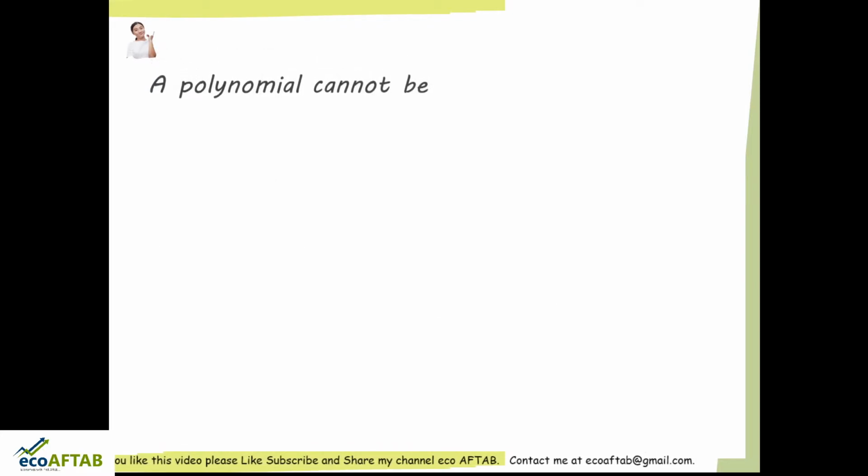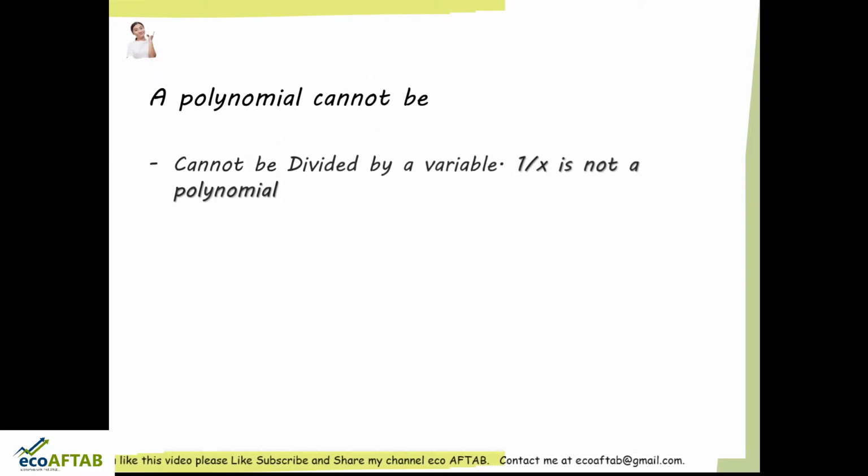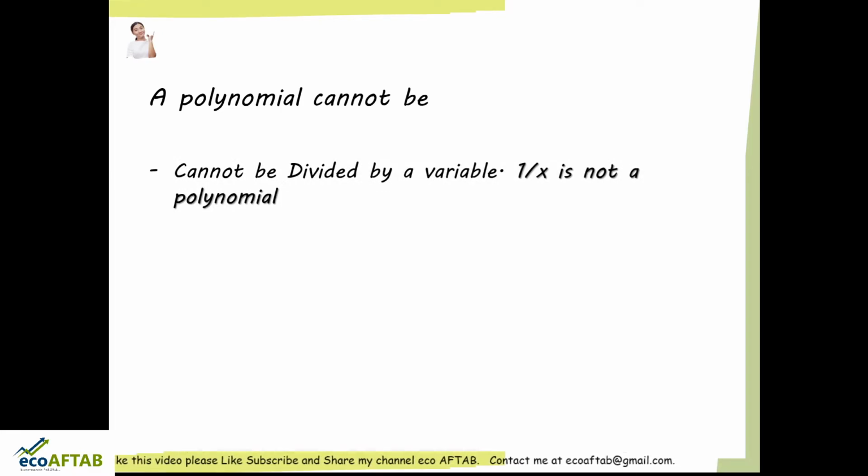Then what can a polynomial not be? A polynomial cannot be divided by a variable. So here comes the main point. A polynomial cannot be divided by a variable. If you see the example of a polynomial here, I have written 1 upon x. So what is this 1 upon x? 1 divided by x.